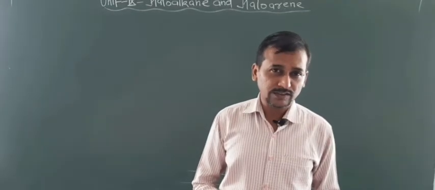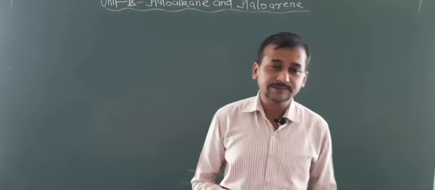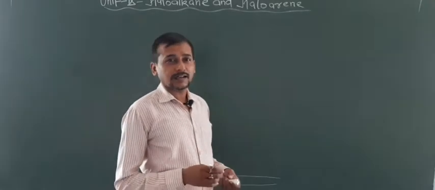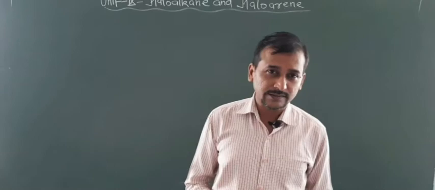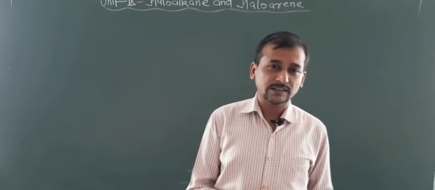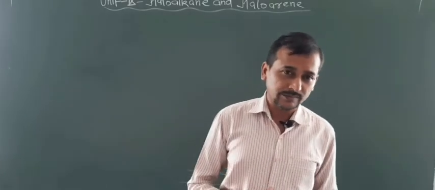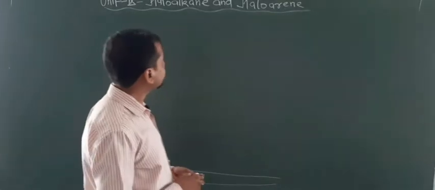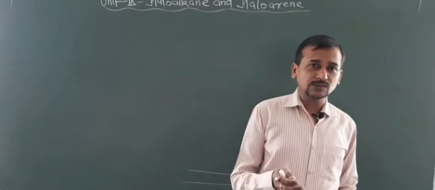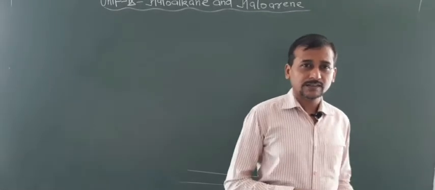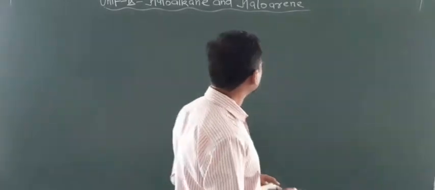I also told you about the formation of carbocations and how we see the stability of carbocations. This I told you in the general concepts of organic chemistry video lecture. Then I told you about some stereochemical aspects of nucleophilic substitution reactions.